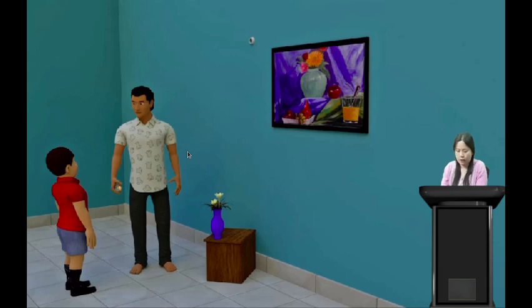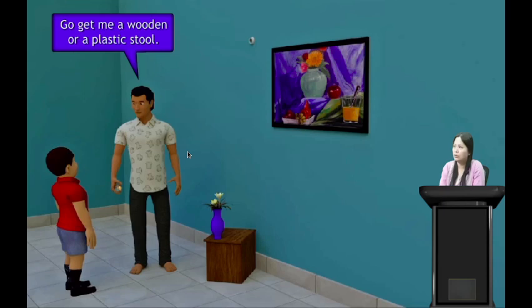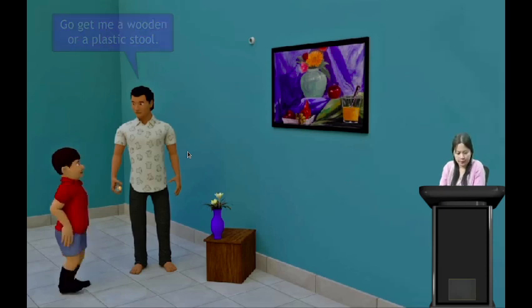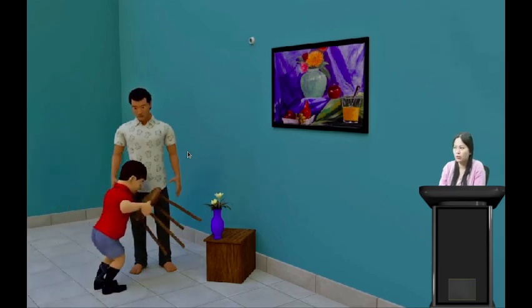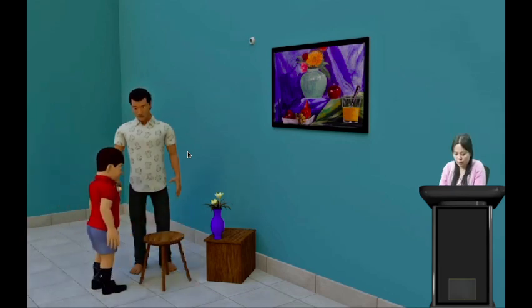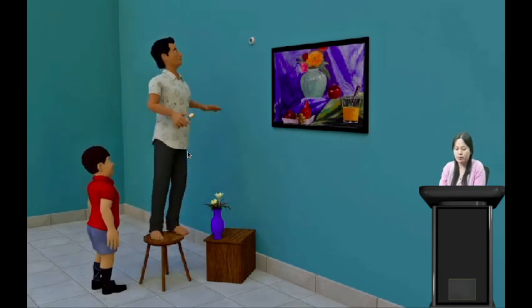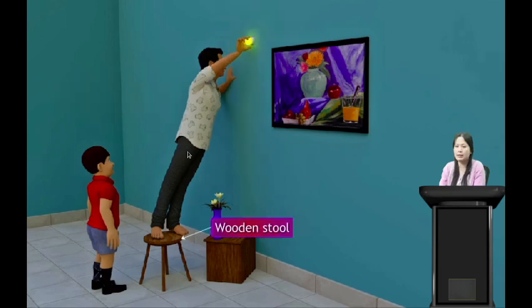Now let us see for non-metals. Do non-metals conduct electricity? The father asked the child to get him a wooden or a plastic stool. So the boy went to bring a wooden or plastic stool. He brought back a wooden stool. Now when the man stood on this wooden stool to fix the bulb into the socket, we see that he did not get an electric shock. Yes, it is because the wooden stool does not conduct electricity.